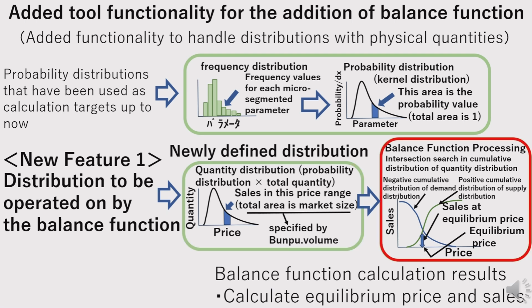For example, when dealing with dual distributions, like the demand distribution and supply distribution, the balance function can read these sets. It then generates cumulative distributions in the negative and positive directions, searching for the intersection point. If the provided distributions are for demand and supply, the parameter value at the intersection corresponds to the equilibrium price, and the height of the intersection point represents the sales volume. It should be noted that the demand-supply curve used in economics has price on the vertical axis and sales on the horizontal axis, but the vertical and horizontal axes are reversed because it is treated as a distribution.